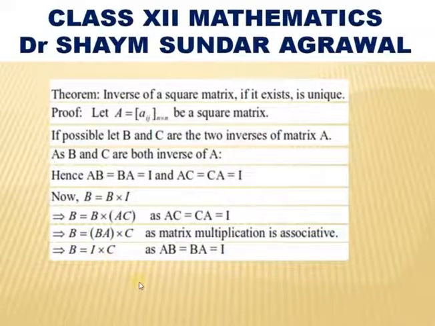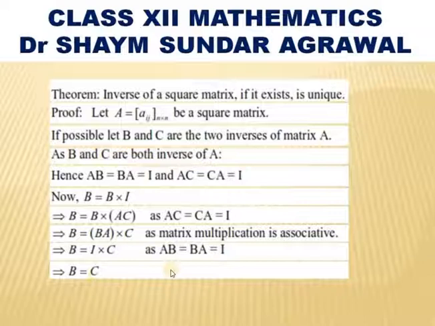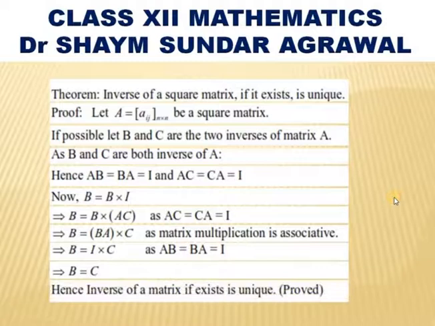So, B is equal to I into C, and I into C is matrix C. So, B equals C, which means they are equal. So, if B and C are two inverses of a matrix, then the two are equal. That means, if the inverse of any square matrix exists, then it is unique. Is it clear?